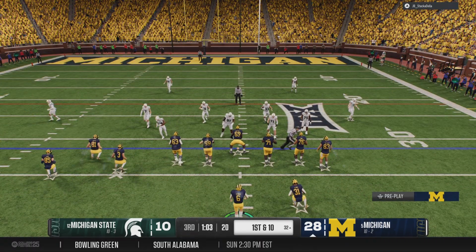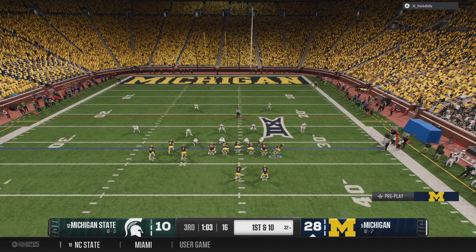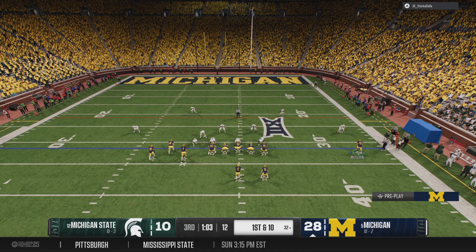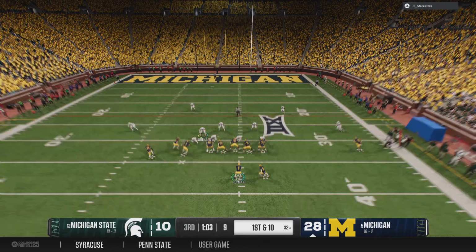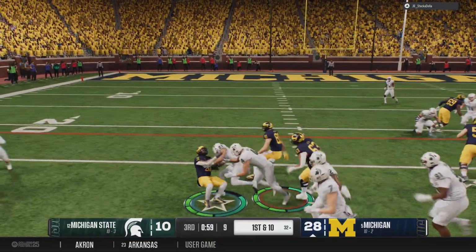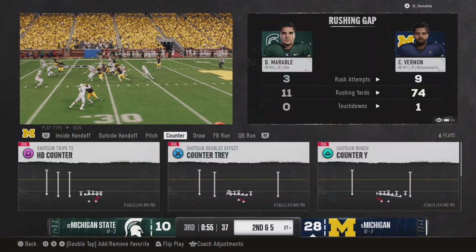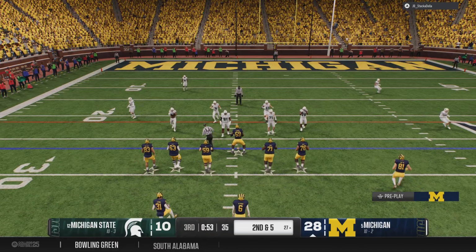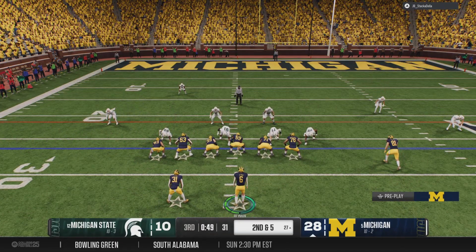And the Michigan offense comes back out on the field. They had a brilliant touchdown drive last time, mixing the run and the pass. Can they keep that going again? And now the handoff. Defense gets him down, but they'll take the gain on that play. I think this defense keeps thinking about them throwing the football, and by doing that, they're opening up running lanes. Good positive yards there by the running back.